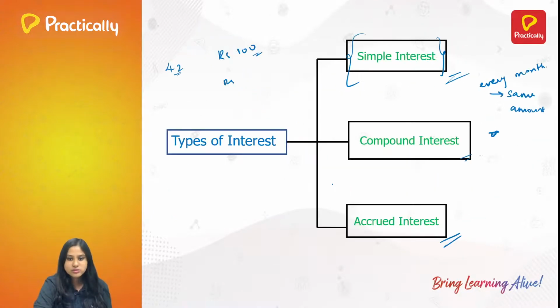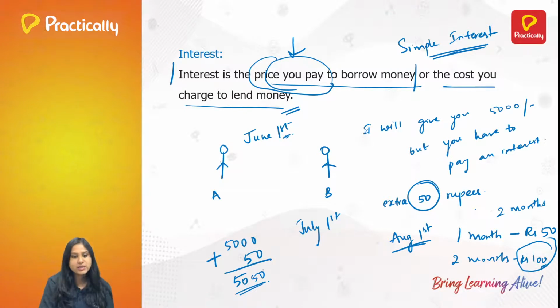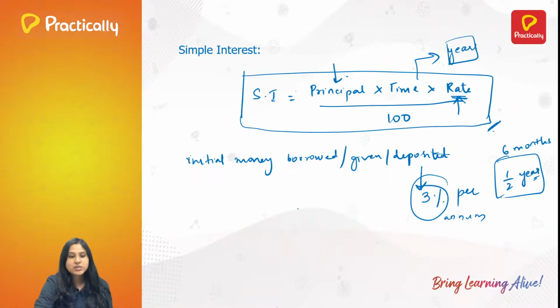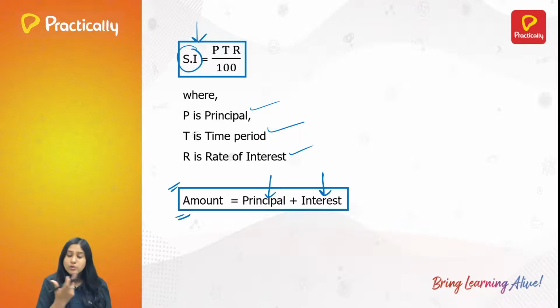See, he's paying the amount he has borrowed, and also he's paying this extra amount, that is interest. So the total amount he is paying is principal plus interest. So amount is equal to principal plus interest. So these are the formulas which are required to calculate the simple interest.